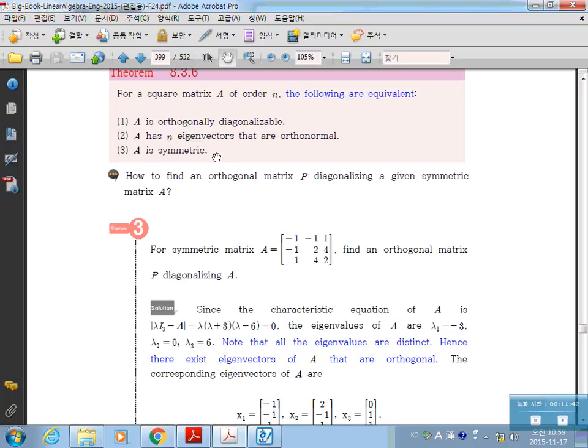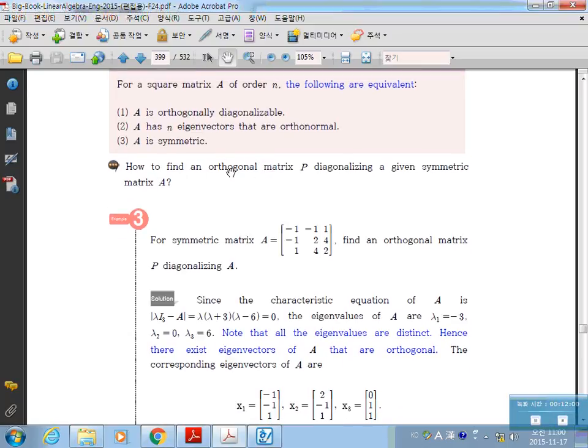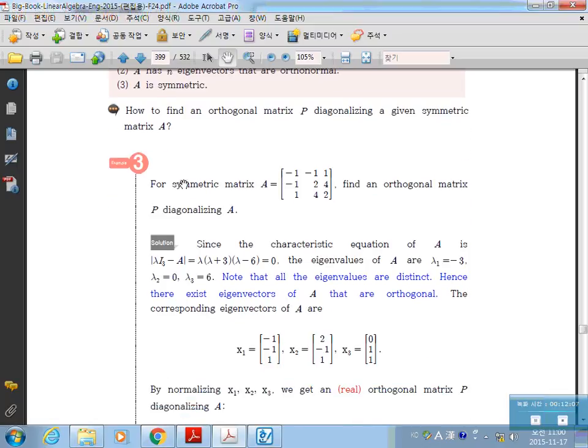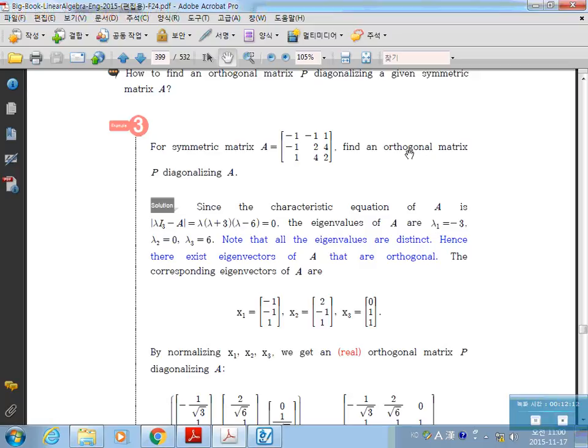If A is symmetric, you can always tell that A is orthogonally diagonalizable and A has n eigenvectors that are orthonormal. Actually, that's the summarization of the earlier theorems. So this is the theorem that you should know after you convince yourself of the earlier theorems. The important thing is how to find an orthogonal matrix P diagonalizing a given symmetric matrix A. So this is the goal. Now, for a symmetric matrix A, find the orthogonal matrix P diagonalizing A.